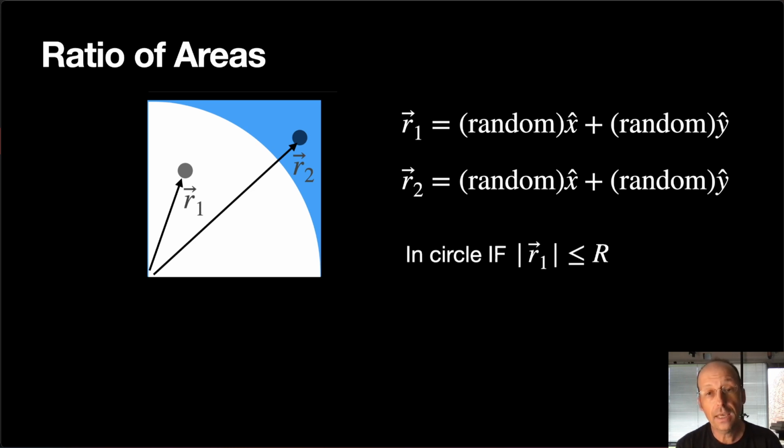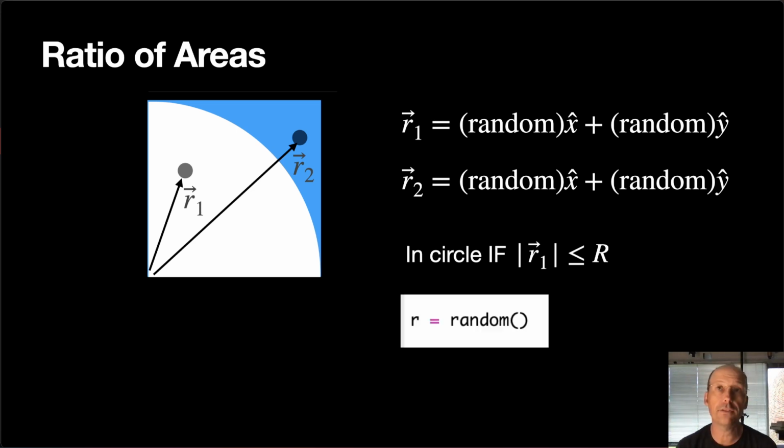And here's the deal. I can say if I generate random numbers in this box, and so they're r by r, I mean 0 to r, and 0 to r in the x, y. If the magnitude of the vector is less than the radius of the circle, which r1 is and r2 is not, then I can say, okay, that's in the circle. And if it's not, then it's not in the circle. And so the point here is that the ratio of random points inside the circle to the total is the same as the ratio of the areas.